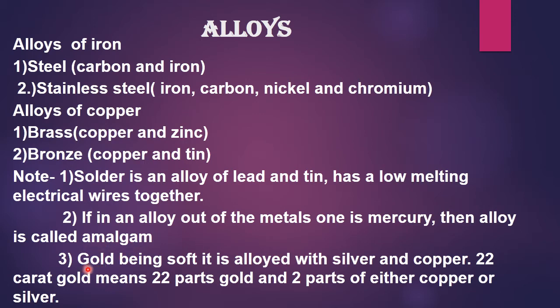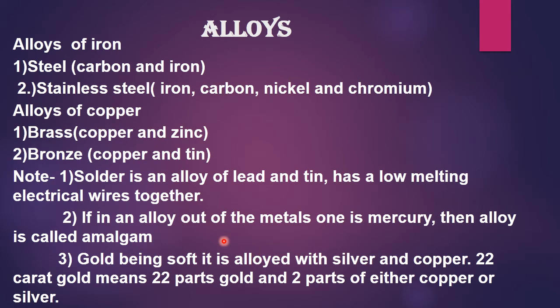Next alloy that you should know is gold. Why do we make an alloy of gold? The reason is because it's very soft, and because it's very soft it is difficult to handle and we cannot make jewelries out of that. So it is mixed with silver or copper. So when we say 22 karat gold, it means 22 parts is gold and 2 parts is either copper or silver.